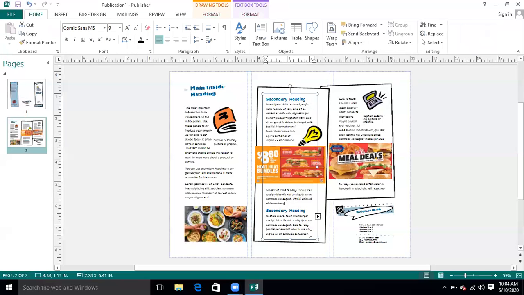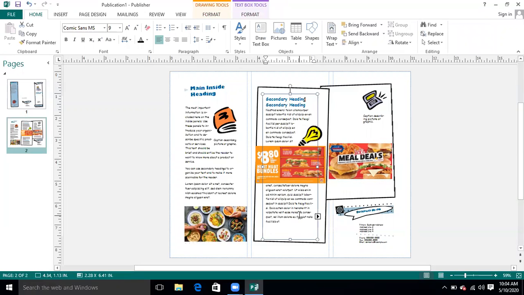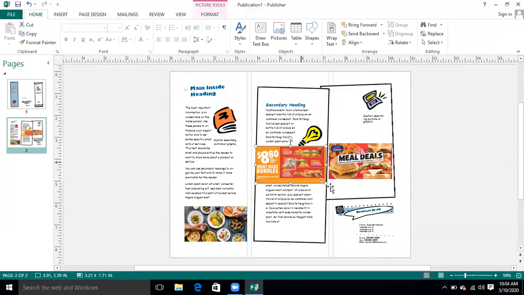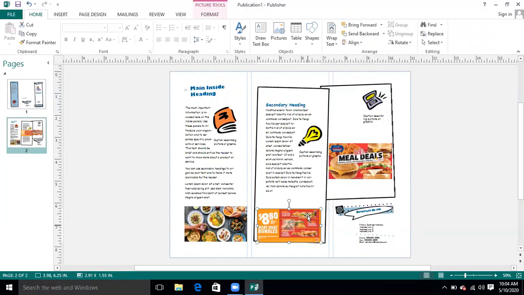Let's suppose you don't want to have this text over here, so you can even edit this text. You can delete some text according to your requirement, and you can place the picture instead of that particular text. So it's up to you how you want to set up your brochure.